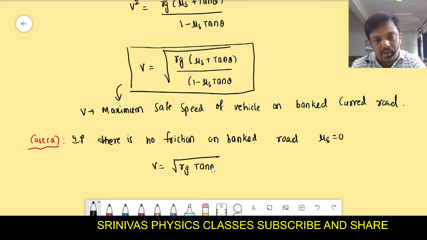Substitute mu s equal to 0 in the above equation, and you will get this formula.